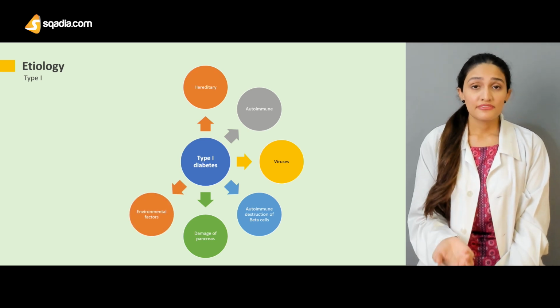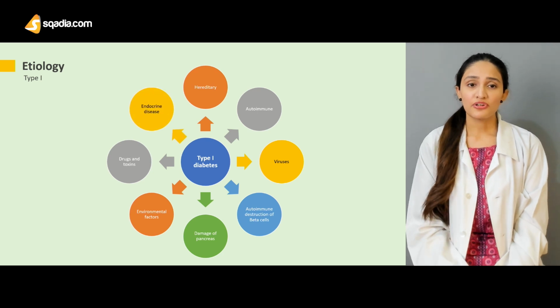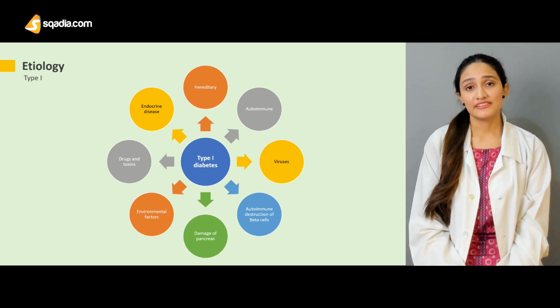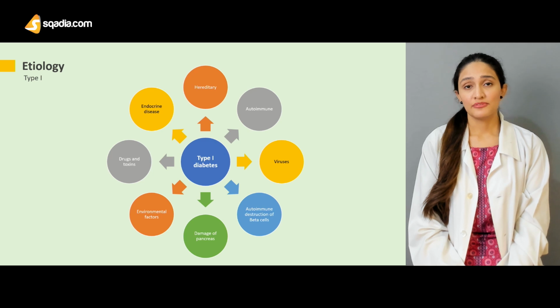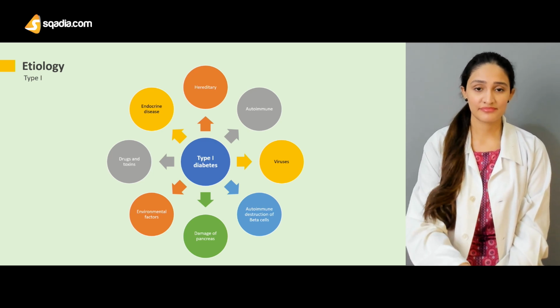There are a lot of different environmental factors, and drugs and toxins, and ultimately endocrine disease. So if a patient has any other sort of endocrine disease, this could also be the reason why a patient might develop type 1 diabetes mellitus.